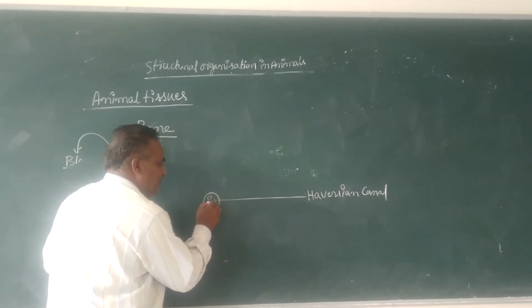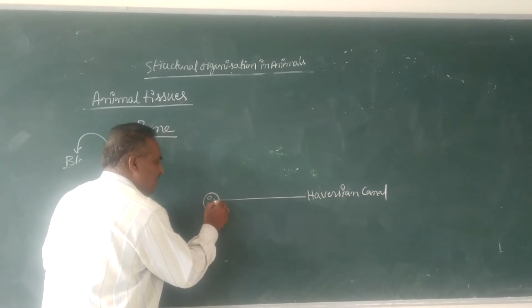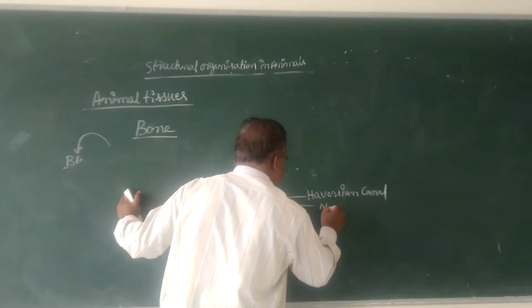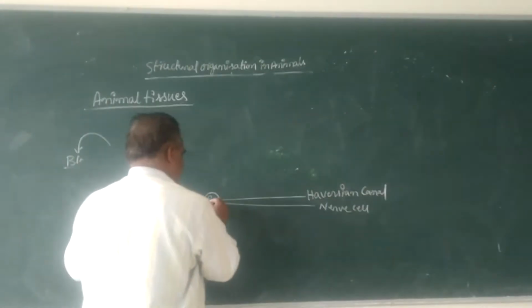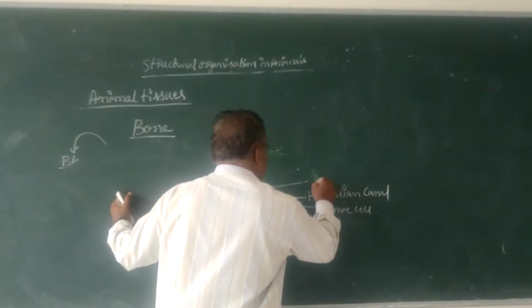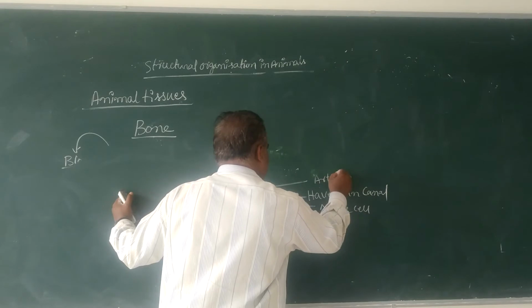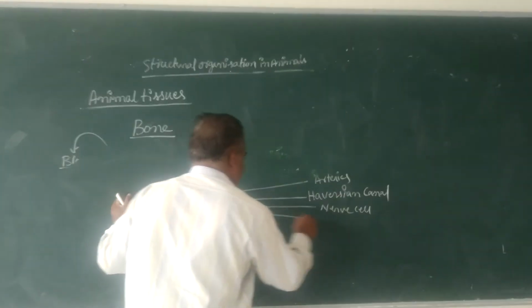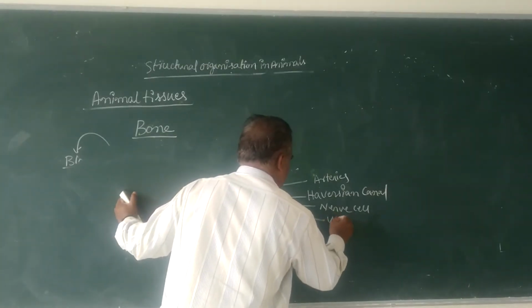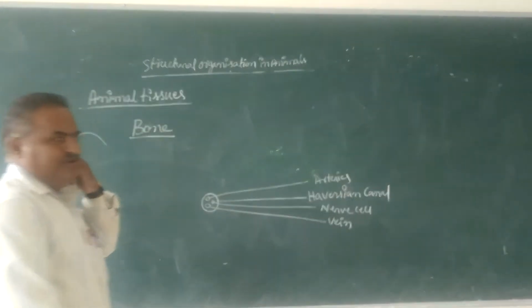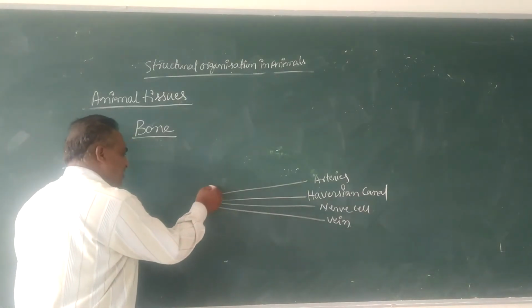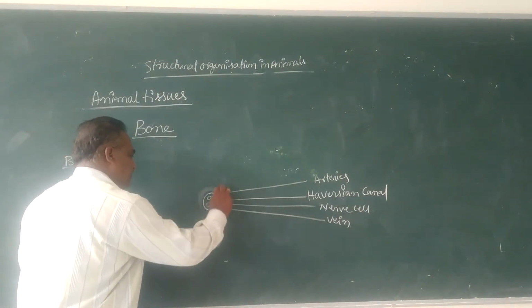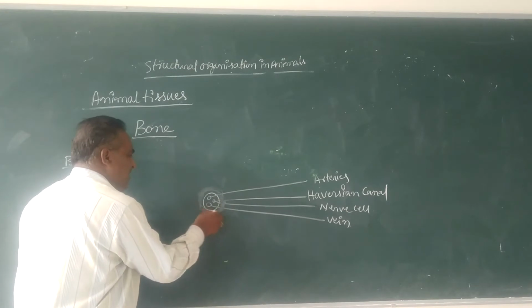Inside that Haversian canal, there are nerves, arteries, and veins. These are the blood vessels present in the region of the Haversian canal. Around that Haversian canal, there is a matrix.